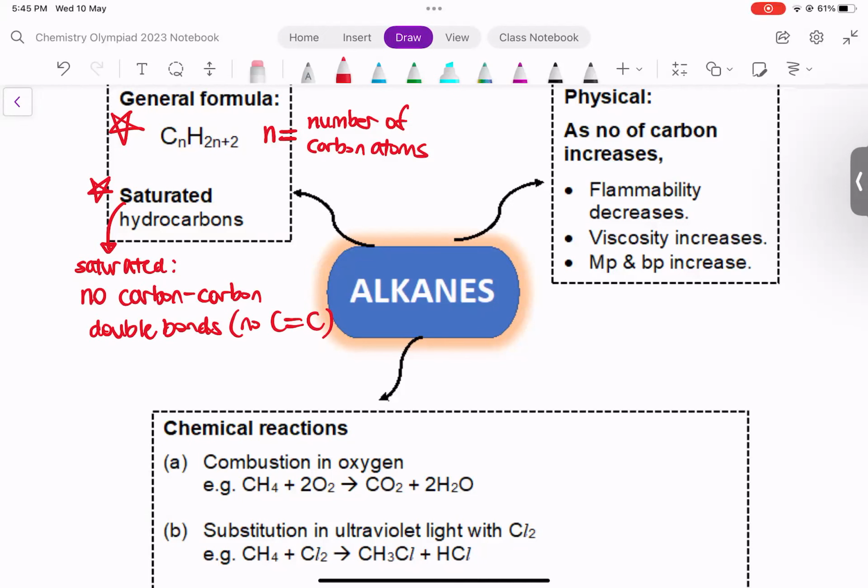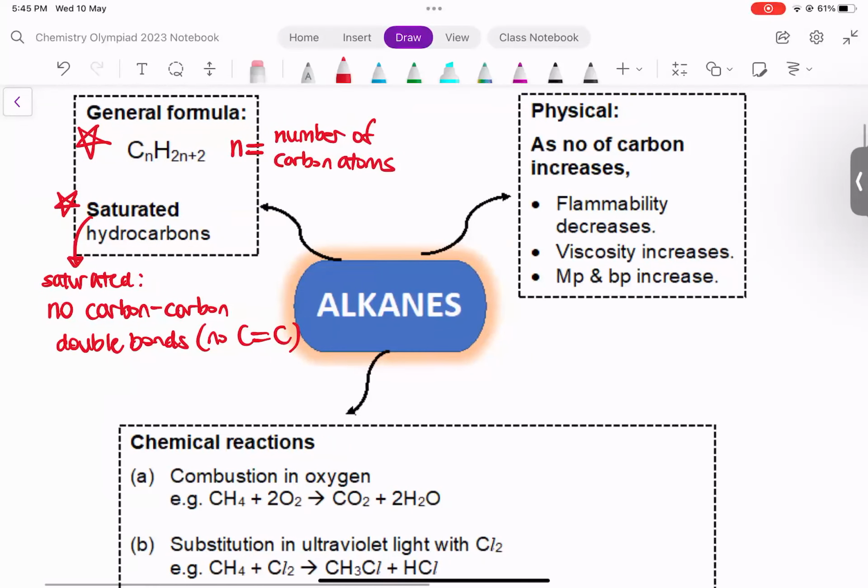Next, we move on to the trends in physical properties. Now, this one is the same for all the homologous series. For the physical properties, as the number of carbon atoms increases, the flammability goes down. However, the viscosity, how sticky it is, goes up. So larger alkanes are more viscous. Larger alkanes also have a higher melting and boiling point.